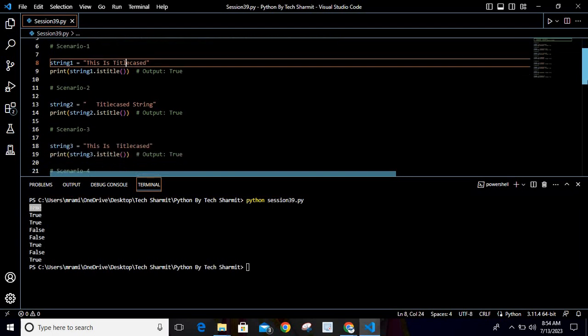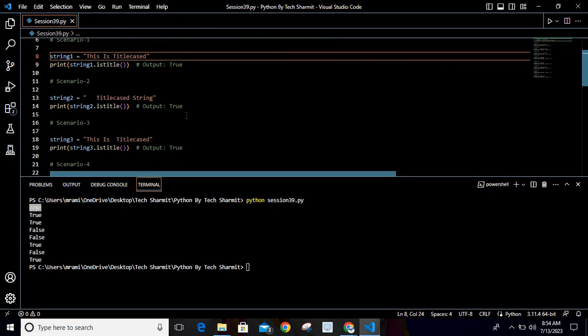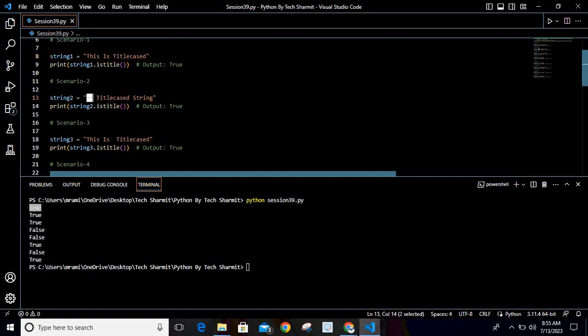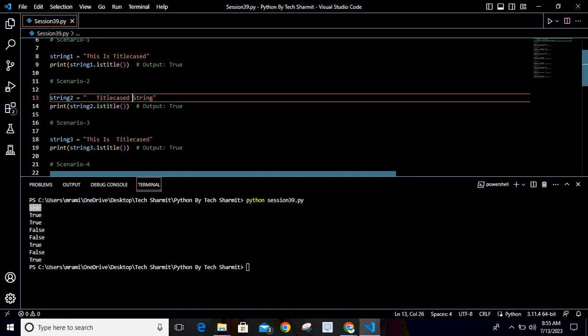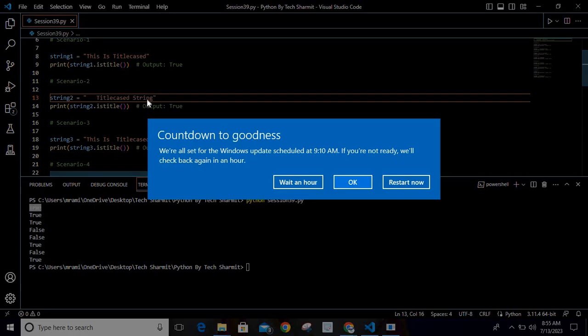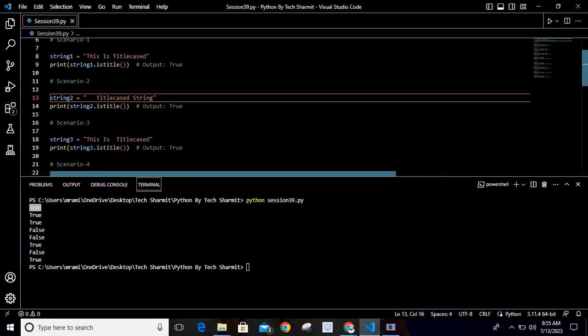Alright, now we will discuss the second scenario. In the second scenario, I have kept some spaces. So will it accept it? Yes, it accepts. It doesn't matter whether you are using space or not, but whatever words you are using inside a string, it should contain first letter as a capital letter only. So you can see there are two words. First one is title case and second one is string, and both contain the first letter as a capital letter. So it is a title case.